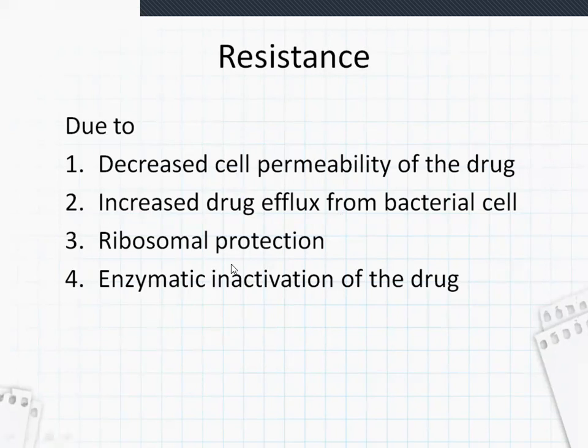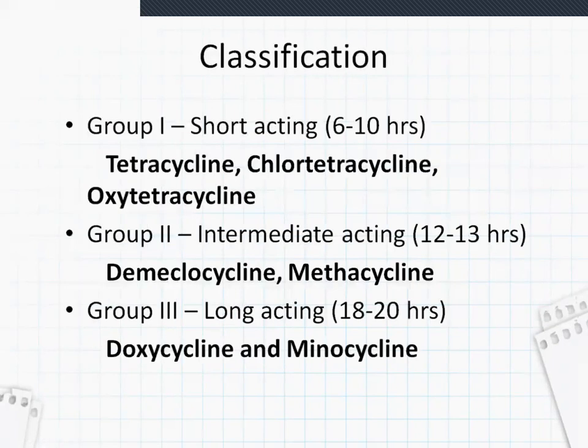And third, ribosomal protection. Because the drug is acting on the 30S ribosomal unit, this ribosome is getting protection from the bacteria, due to which resistance forms. And fourth point, enzymatic inactivation of the drug. Though the drug entered the bacterial cell, in the cell it is getting inactivated by the enzymes.